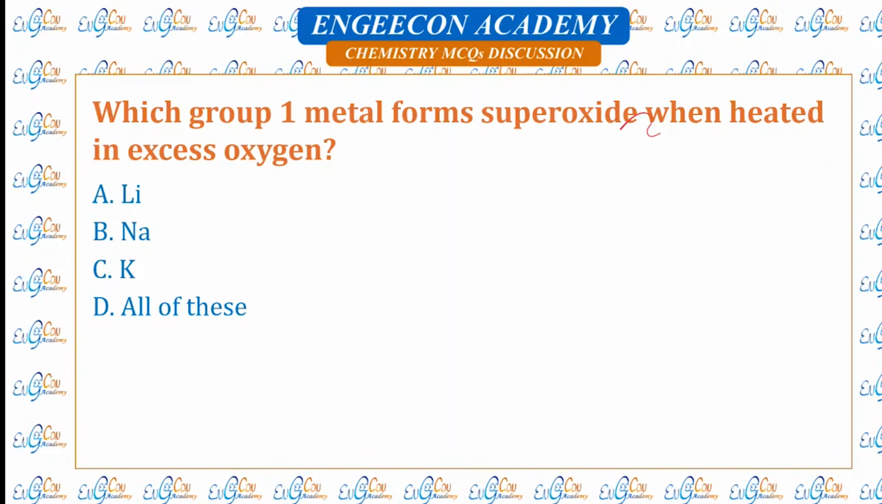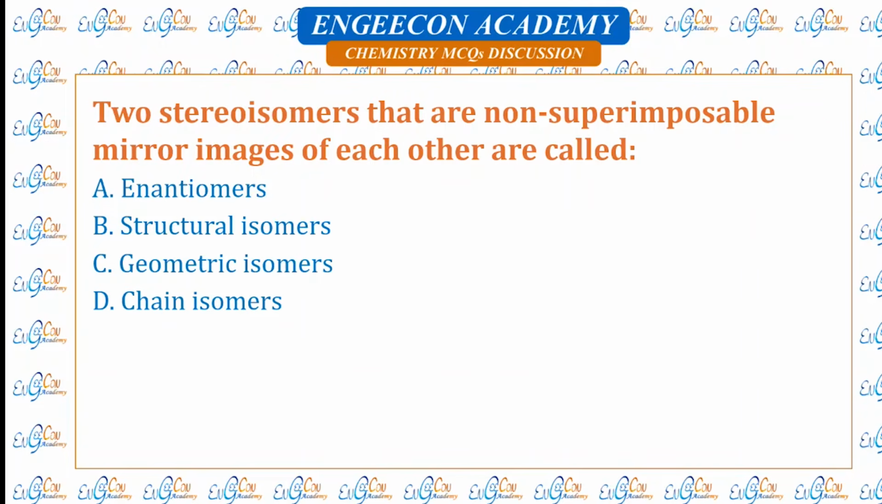Which group 1 metal forms superoxide when heated in excess oxygen? Lithium forms normal oxide, sodium forms peroxide, potassium forms superoxide. Two stereoisomers that are non-superimposable mirror images. So such isomers are called optical isomers or enantiomers.